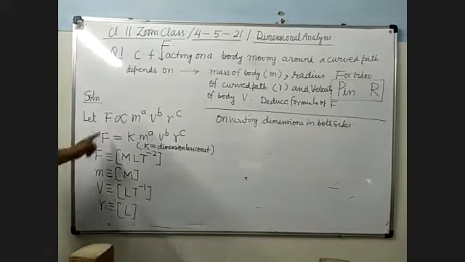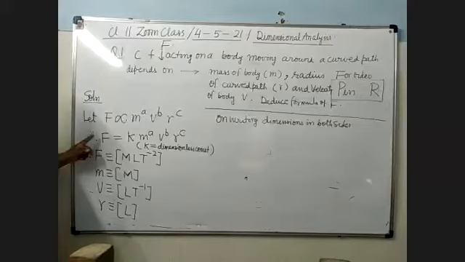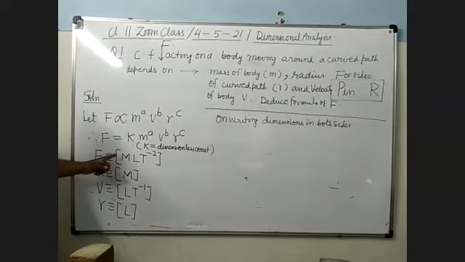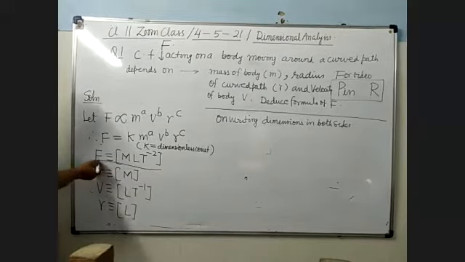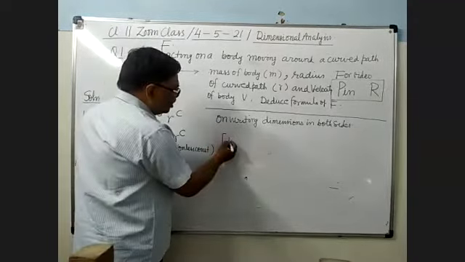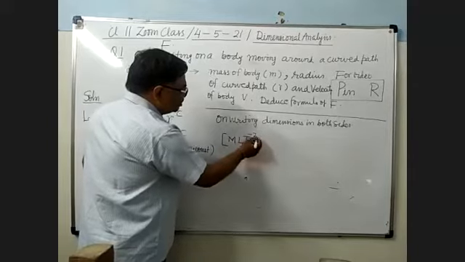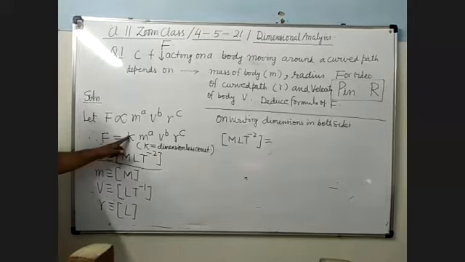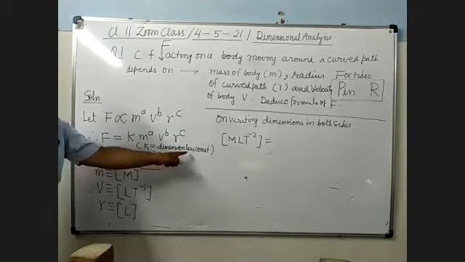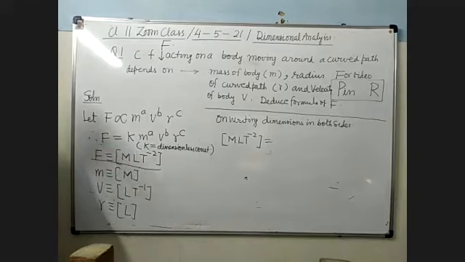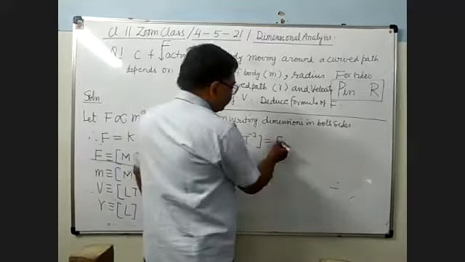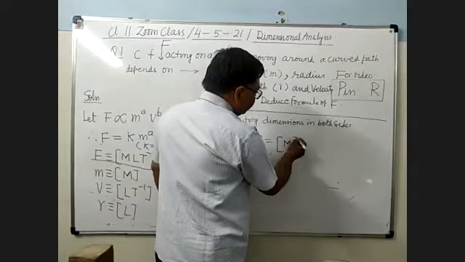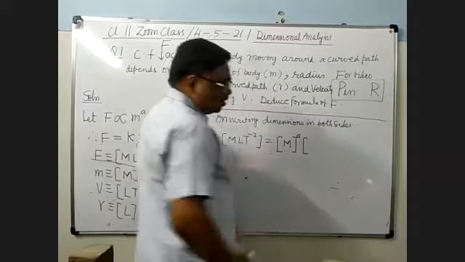So you write the dimension in the left side. What is the dimension of F? It is MLT minus 2. Now in the right hand side, what is the dimension of K? K I have already told is dimensionless, no dimension. M, what is its dimension? It is capital M, and the power is a, so you will write M to the power a here.